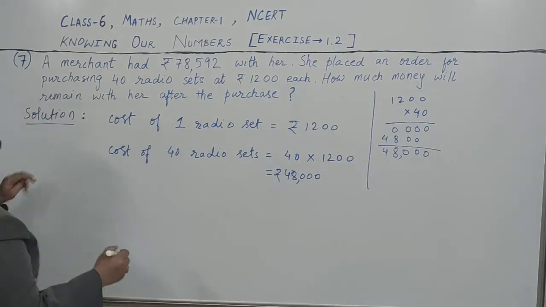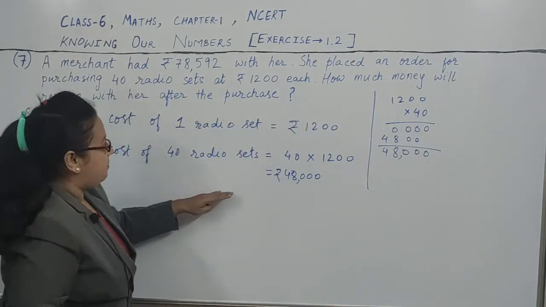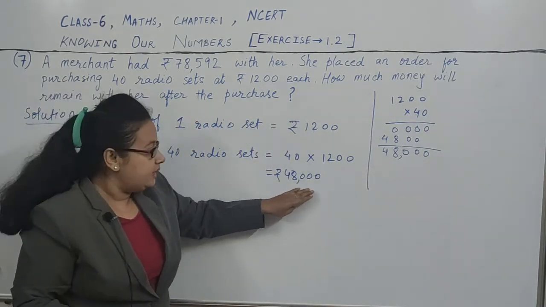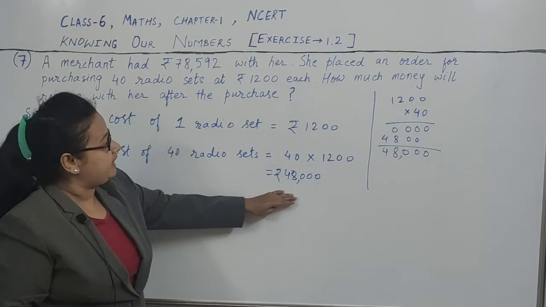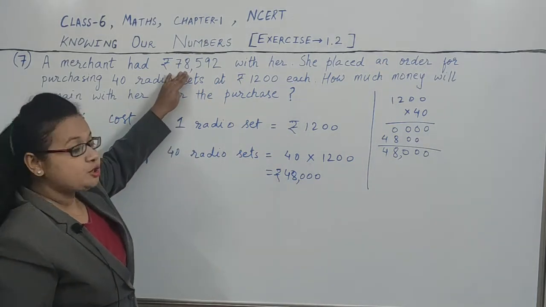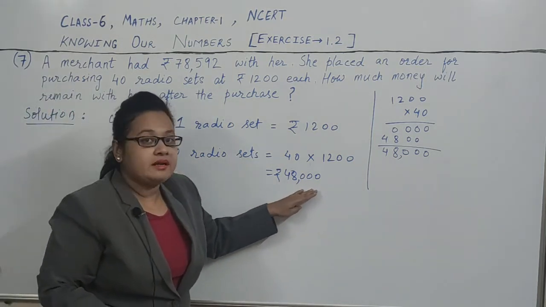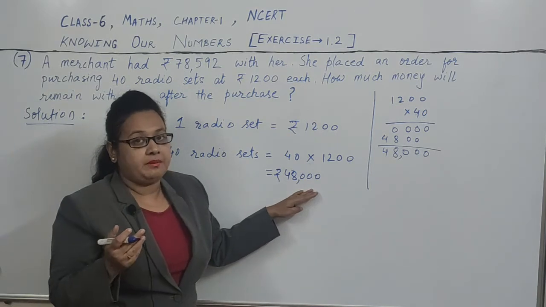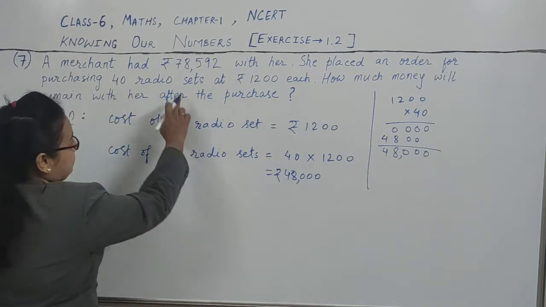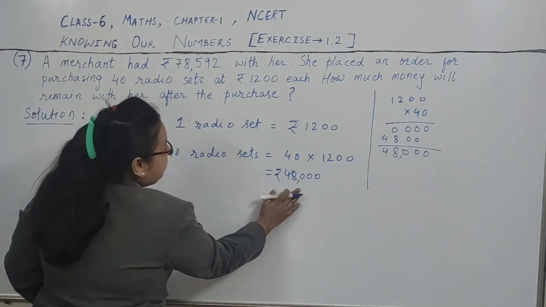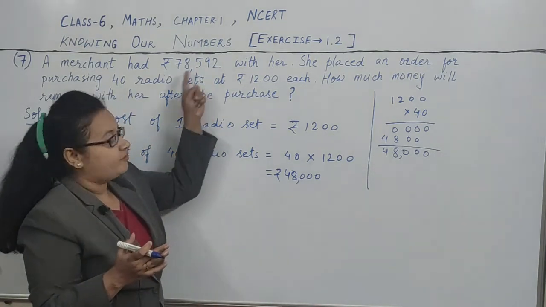Okay. So, she had this much rupees. So now how much rupees will remain with her after the purchase? Because see, she has spent these many rupees to purchase the radio sets, right? So now how much money will remain with her? Because she had this much rupees with her earlier and now she has spent this many rupees to purchase the radio sets. So how will we find how much money remains with her? We will subtract this from this.